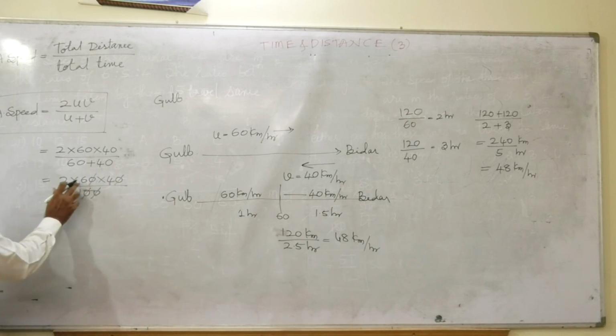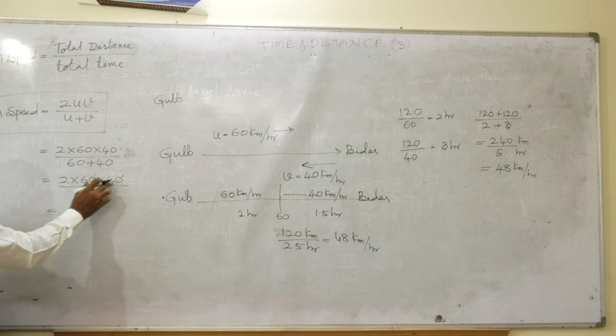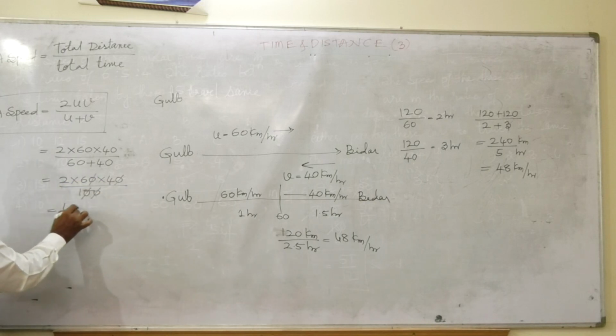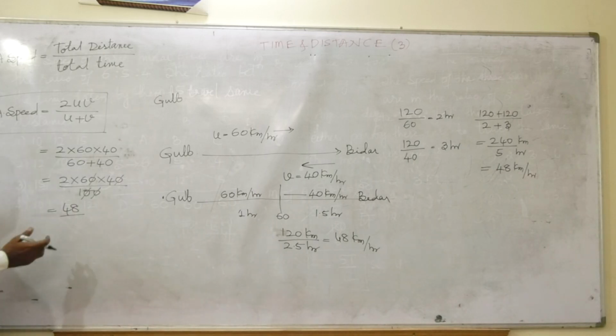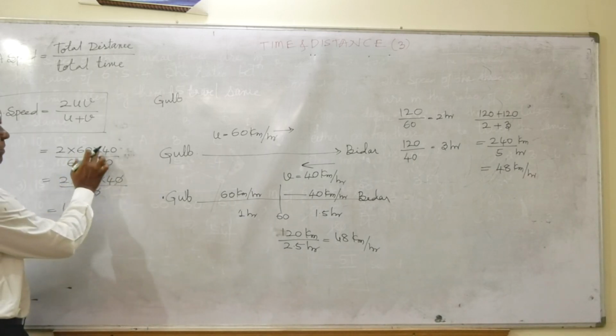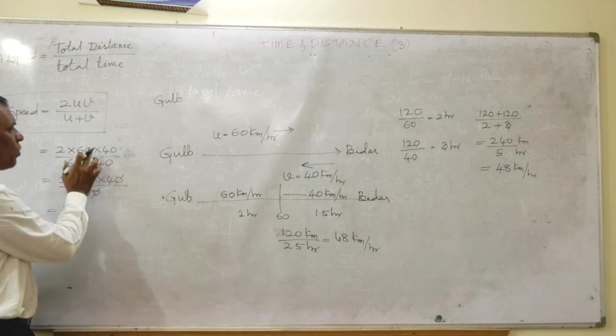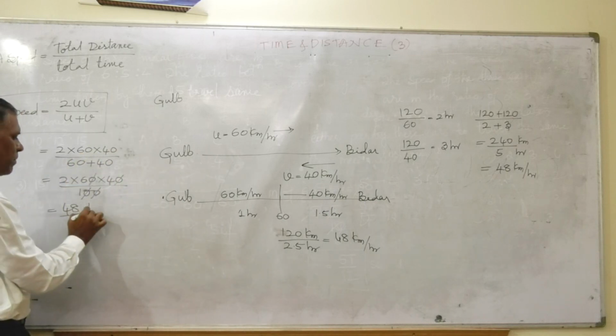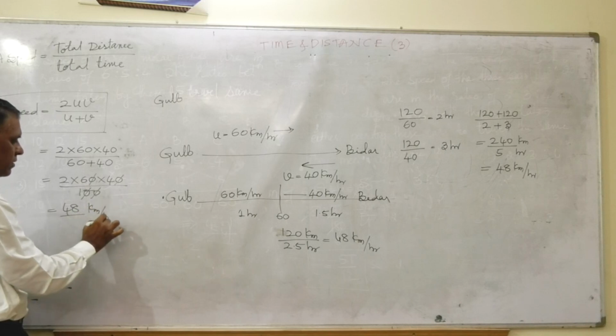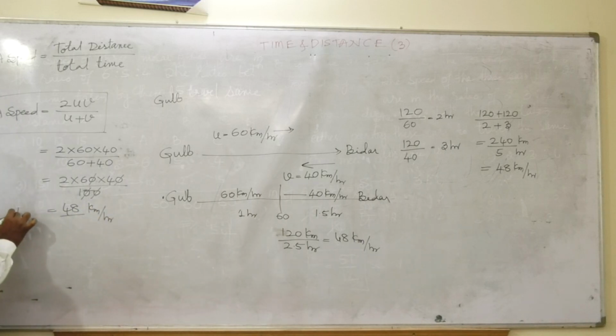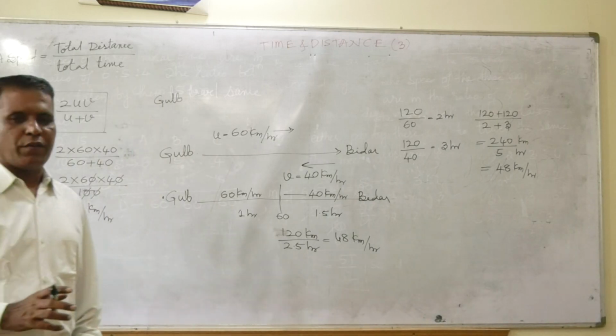Once again my answer is 2 sixes are 12, 12 fours are 48, friends. 48. Now you will get the kilometer per hour. This is the kilometer per hour, this is the kilometer per hour, and these two are also kilometer per hour. One kilometer per hour will cancel, the remaining one will stay as it is. Your answer is: average speed is 48 kilometers per hour.